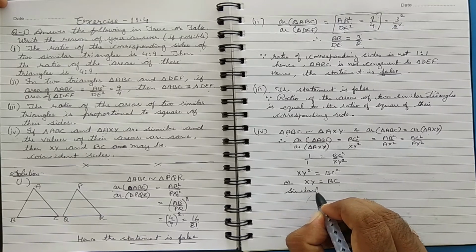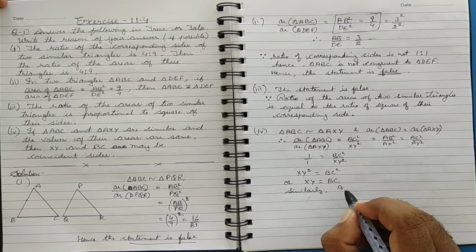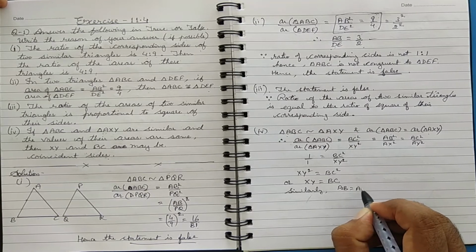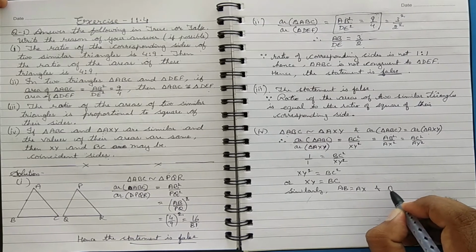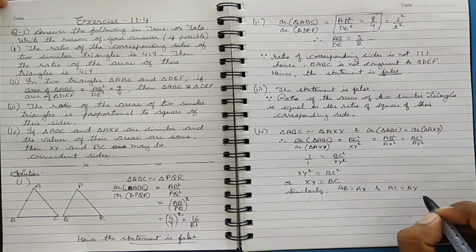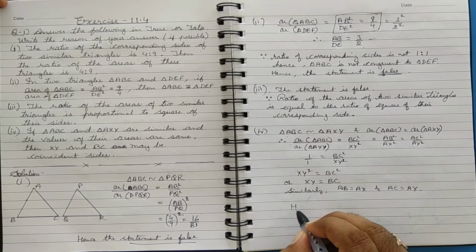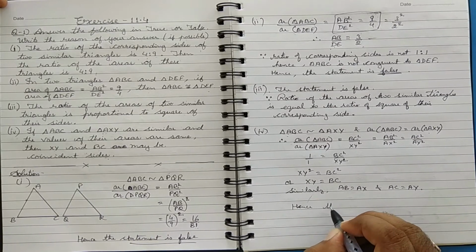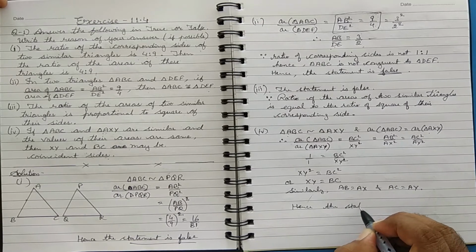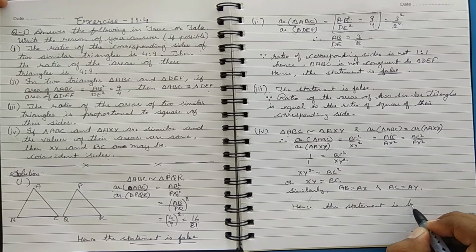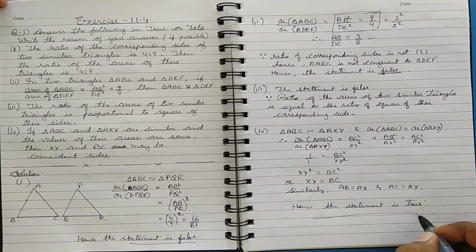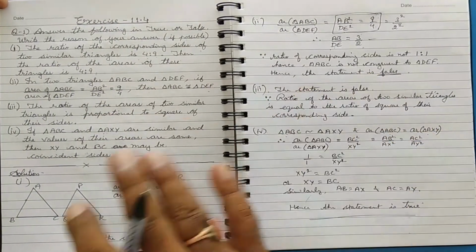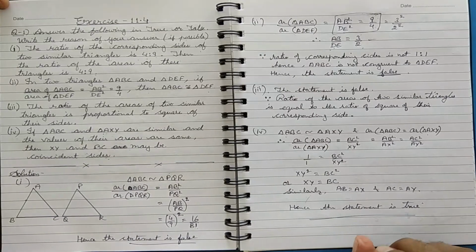So you can say similarly AB will be equal to AX and AC will be equal to AY. Hence the statement is true. So out of the four, the three statements are false, whereas the fourth one is true.